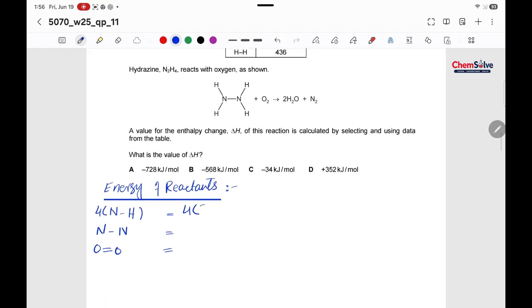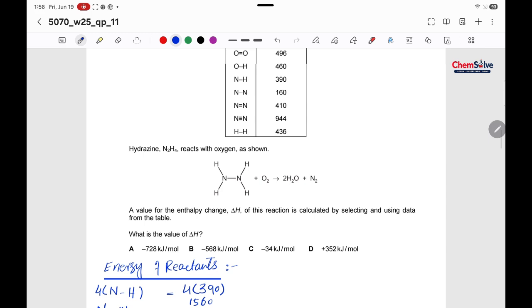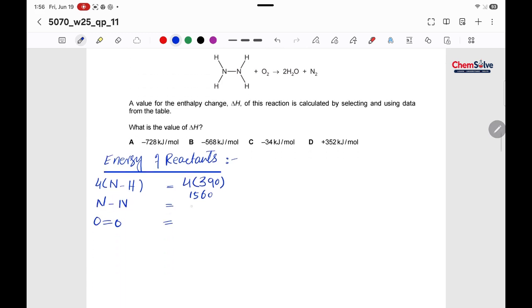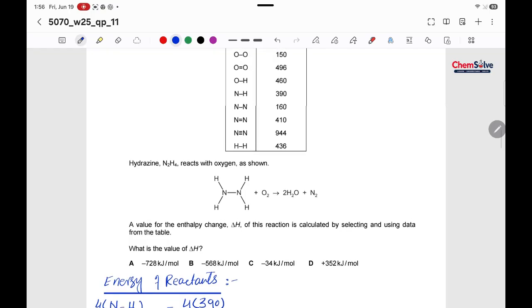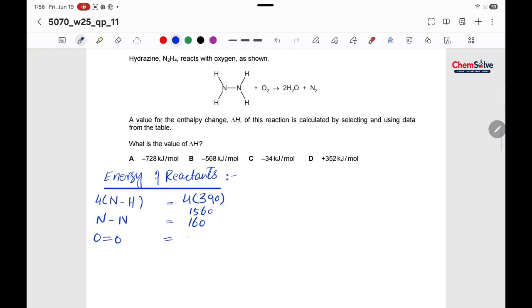So it would be multiplied with 390, and it would be 1560. The bond energy of N single bond N bond is 160, and bond energy of oxygen double bond oxygen bond is 496.